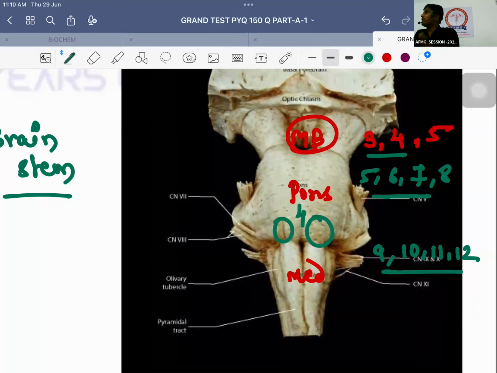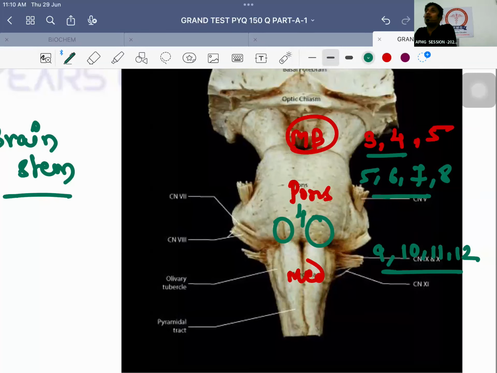The only cranial nerve which arises dorsally from the brainstem area, answer is straight away fourth cranial nerve or your trochlear nerve. Once they have marked this image and they have asked that which is this nerve arising from the brainstem area, answer should be the fourth cranial nerve. No issues with this, anybody? Very clear. Jaldi se cranial nerve.